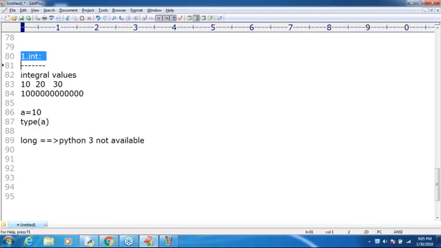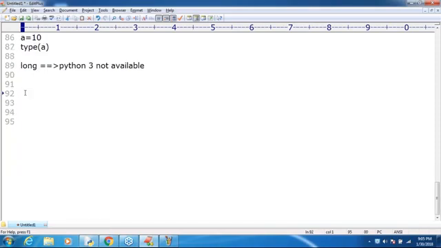Now you may have a bigger doubt, sir. For the int data type, how to represent the values? In how many ways can we represent the values? Very simple, sir. We can represent values in 4 ways.